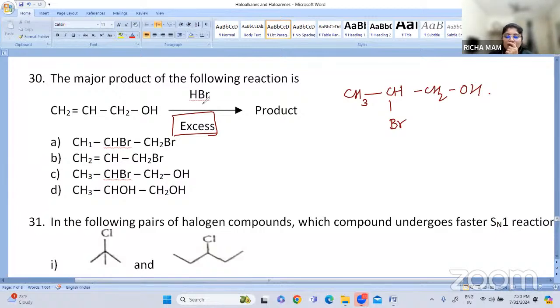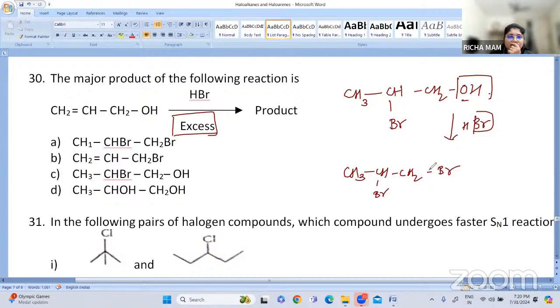Now, what are we going to do next? Again, we are going to react it with HBr. So what will happen? The OH group will be replaced by a Br group. So it will be CH3, CHBr, CH2Br. So which is the answer? It is CH3, CHBr, CH2Br. Yes, option A is the answer.